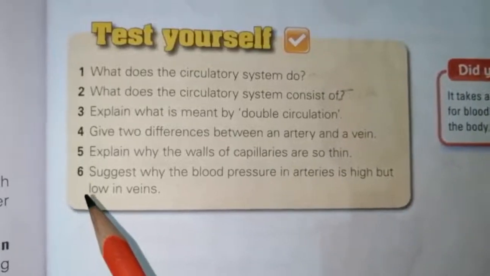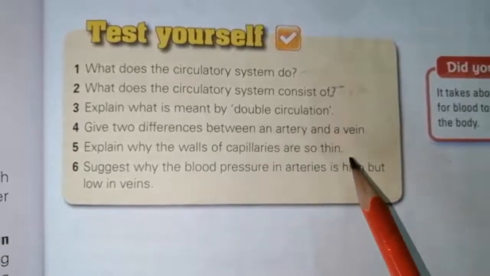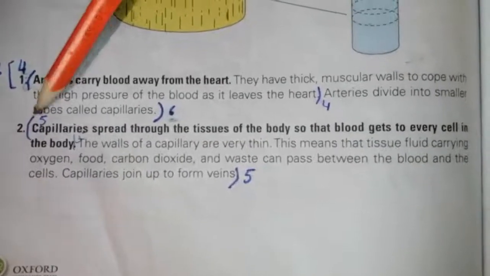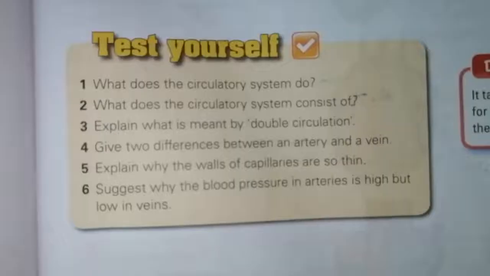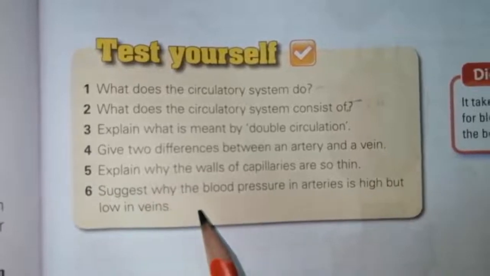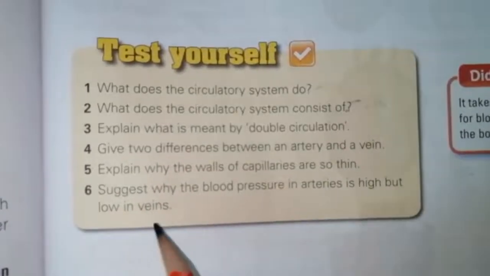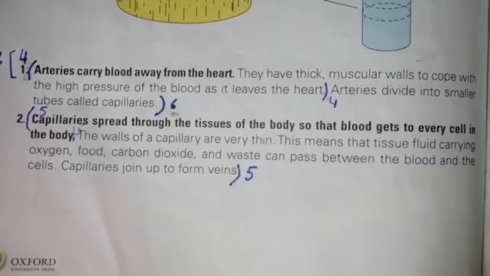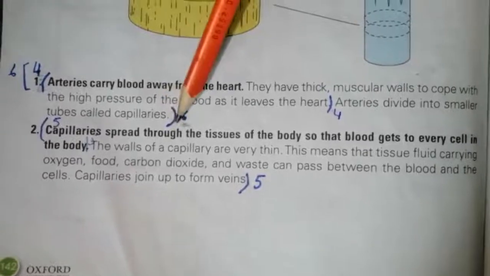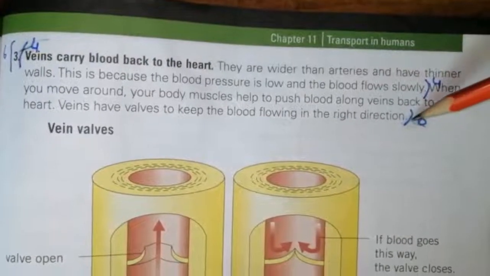Question number 5. Explain why the walls of the capillaries are so thin. The answer will start from this line up to this line. Question number 6. Suggest why the blood pressure in arteries is high but low in veins. To answer this question, you have to mark from this line up to this line and from this line up to this line.